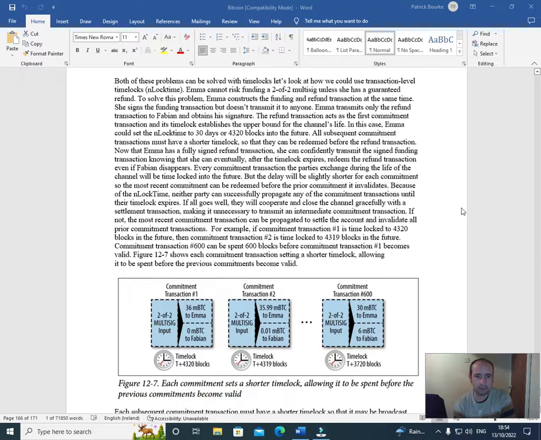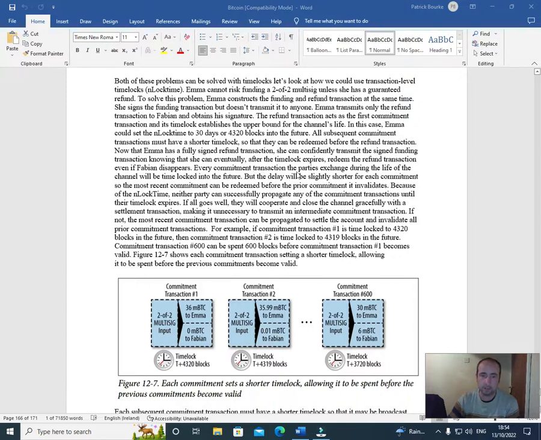Now that Emma has a fully signed refund transaction, she can confidently transmit the signed funding transaction, knowing that she can eventually, after the time lock expires, redeem the refund transaction even if Fabian disappears.